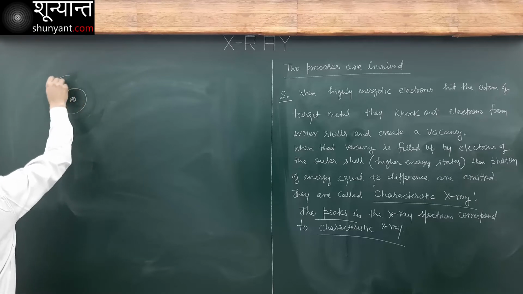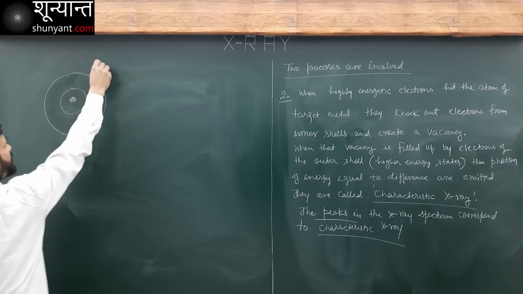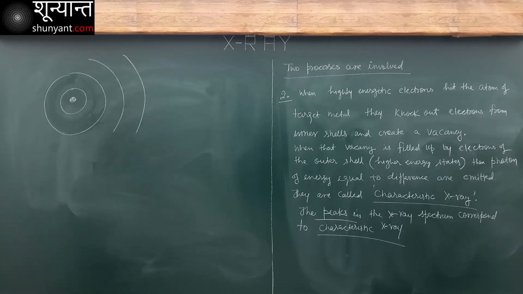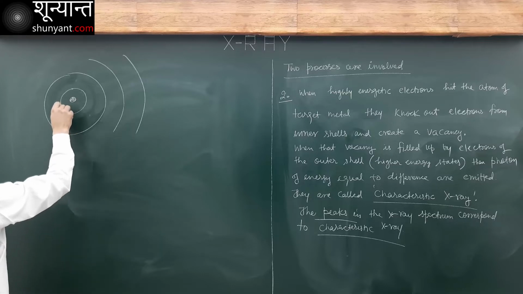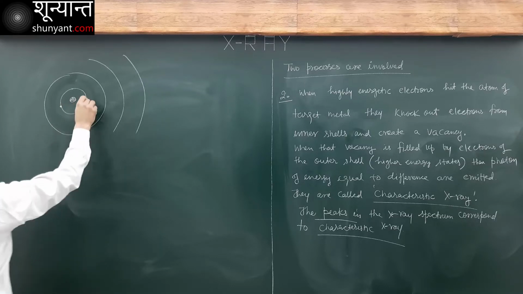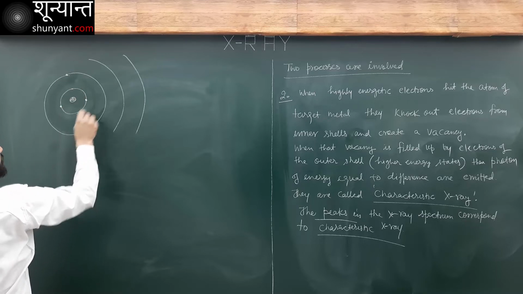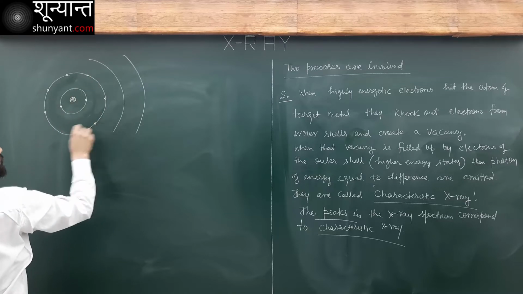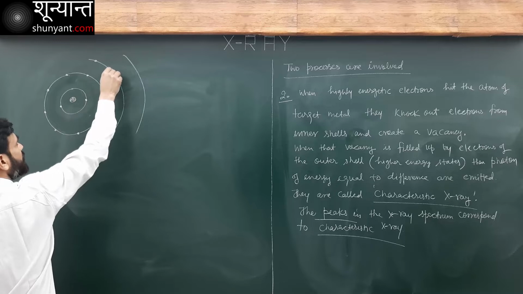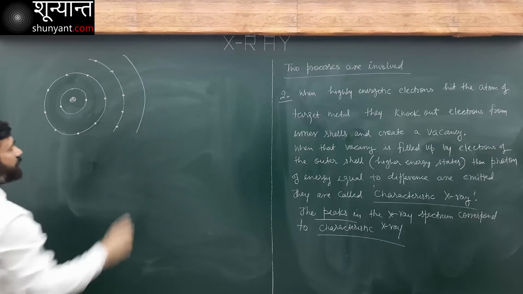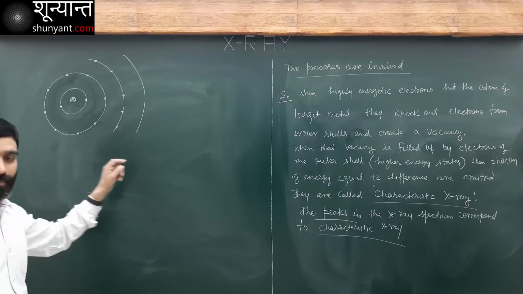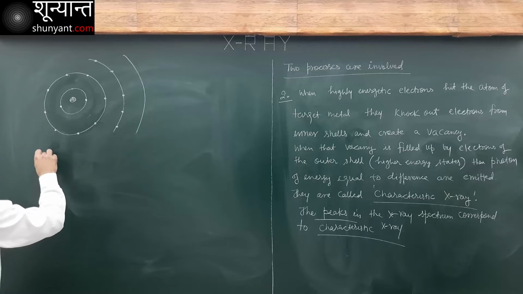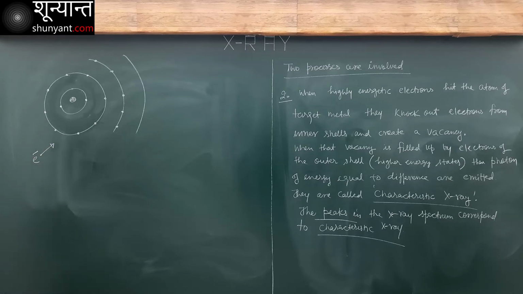This is the first orbit, and then the second orbit, and then the third orbit, and then the fourth orbit, and all that. Now there are electrons here. 2 electrons here, then 3, 4, 5, 6, 7, 8, and similarly here also many electrons. So this is the atom of my target metal. Now electrons are incident. These are the electrons.